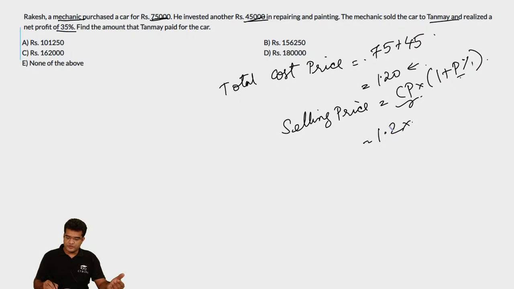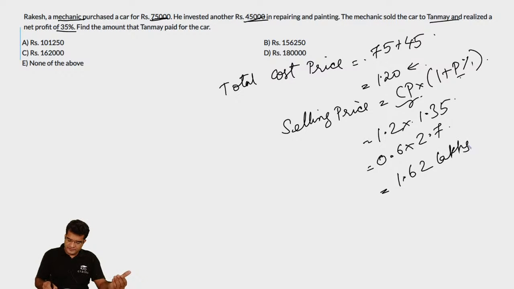So it will be 1.2 into 1.35 lakhs. What is the value of 1.2 into 1.35? You can calculate it quite easily. This will be equal to 0.6 into 2.7, or this is equal to 1.62 lakhs. What is the value of 1.62 lakhs? It is 162,000.